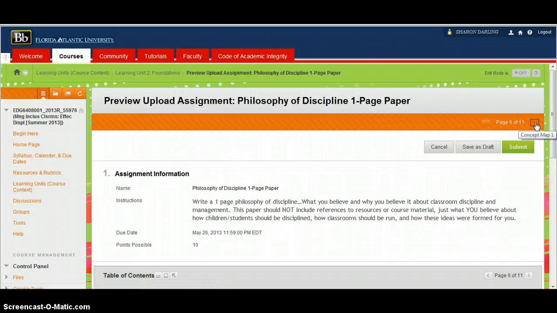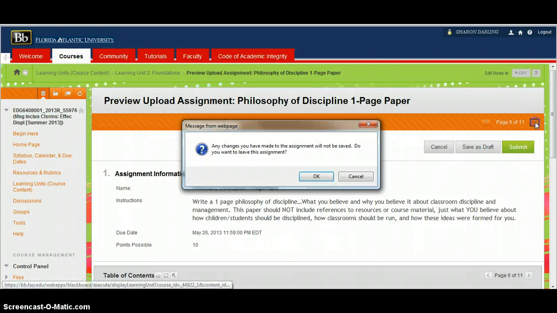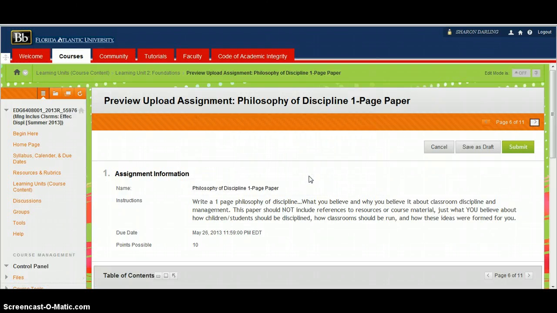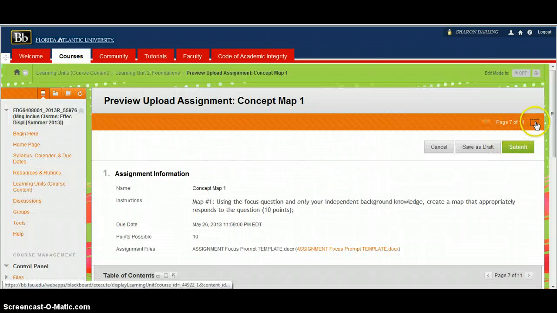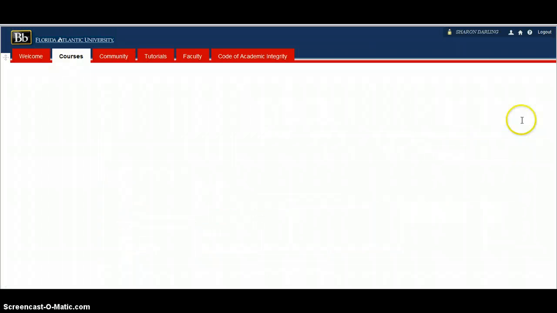Here's the first assignment for this module. The due date for this, again, can be seen here, and it can also be found in the document in this part of the course site. The due dates, calendar and due date section. I'm scrolling through the different assignments for this learning unit.